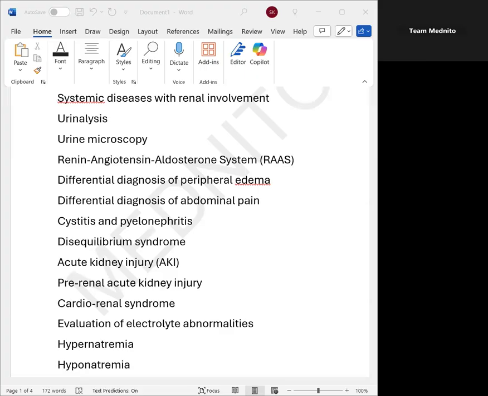Whenever there is heart failure, there will be accumulation of the blood in the veins, that is the capacitance vessels, and it causes increase in the hydrostatic pressure. Whenever there is increase in the hydrostatic pressure of the veins, the water moves from the veins to the interstitial spaces and it causes peripheral edema. That is why heart failure causes increased capillary hydrostatic pressure and it can cause peripheral edema. Remember, heart failure causes bilateral peripheral edema.